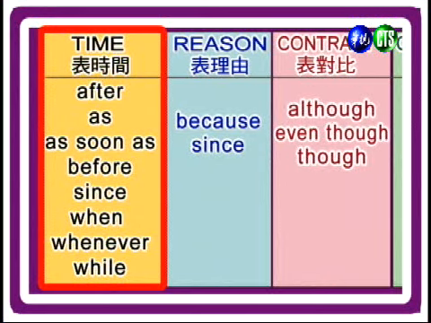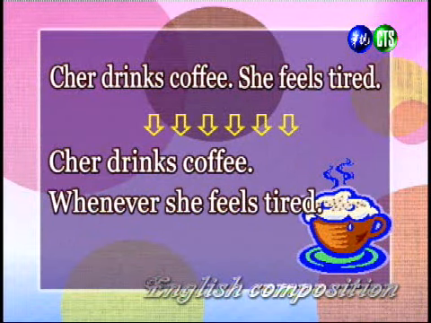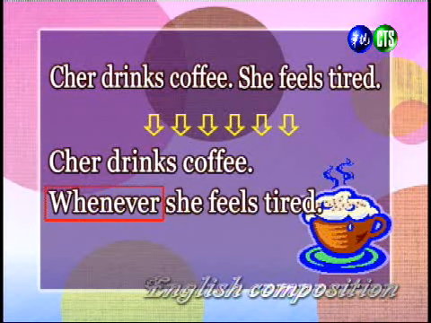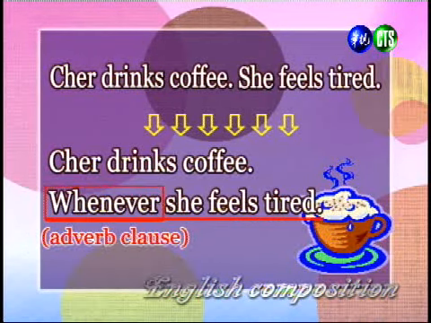So now our subordinating conjunction is going to come from the time column because we want to show that there's a time connection between these two sentences. 好，那我们选择的从属连接词呢，应该要从表示时间的这个栏位之中来选出来因为我们想要表现出这两个句子的时间上的关系。And so let's pick out the word whenever to use. 好，我们选择 whenever 这个字来使用它。And so we're going to put whenever before the sentence she feels tired. 好，我们把 whenever 放在 she feels tired 的前面。And so now whenever she feels tired, this is what we call an adverb clause. 好，那你会发现呢 whenever she feels tired 这就是我们所谓的副词子句。